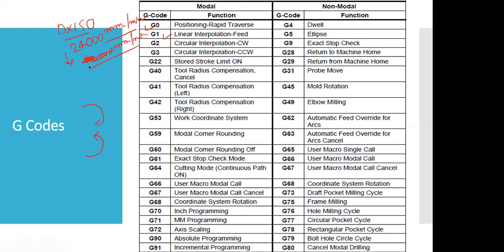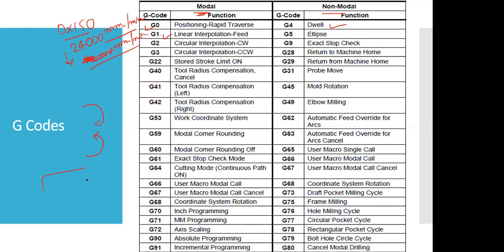All the codes you can see are modal codes. All these codes are modal functions. G01 can be cancelled by G02, G02 can be cancelled by G01, G00 or any of the codes mentioned in this table. Now these are the non-modal codes. Let us take the simplest code, that is G04.